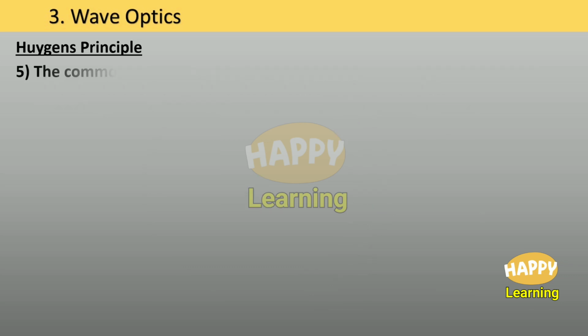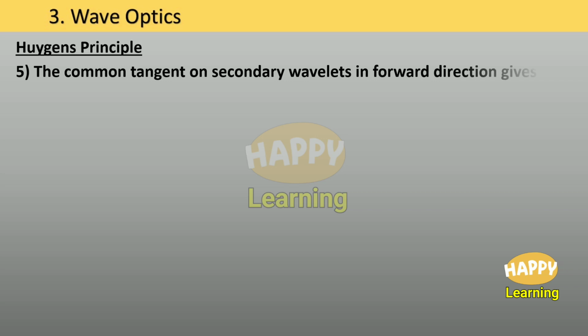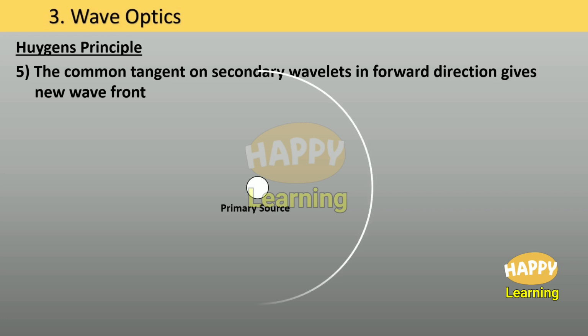Point number 5. The common tangent on secondary wavelets in forward direction gives new wavefront. This is a point source. Let it be primary source. This is its wavefront.